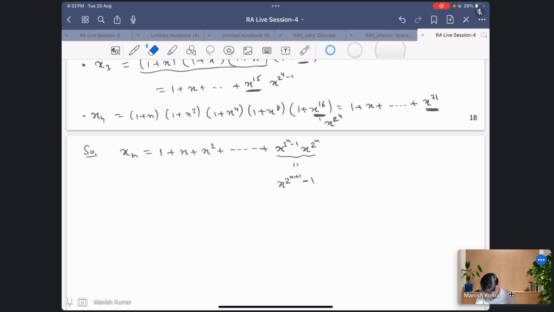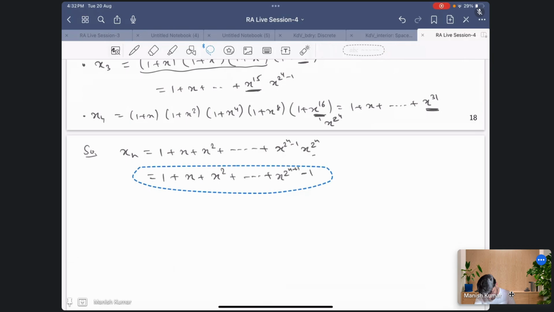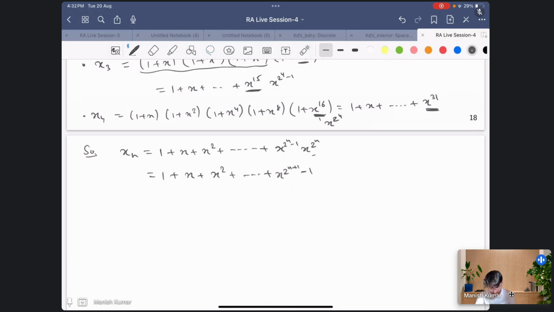So this is nothing but 1 plus x square plus dot dot dot plus this. Right, and this is something that we expect, because in the x_(n+1), this is where this will be multiplied by x^(2^(n+1)), right? If I calculate x_(n+1), then this plus 1 will be multiplied by in this term, right? Okay, so this is what we get.